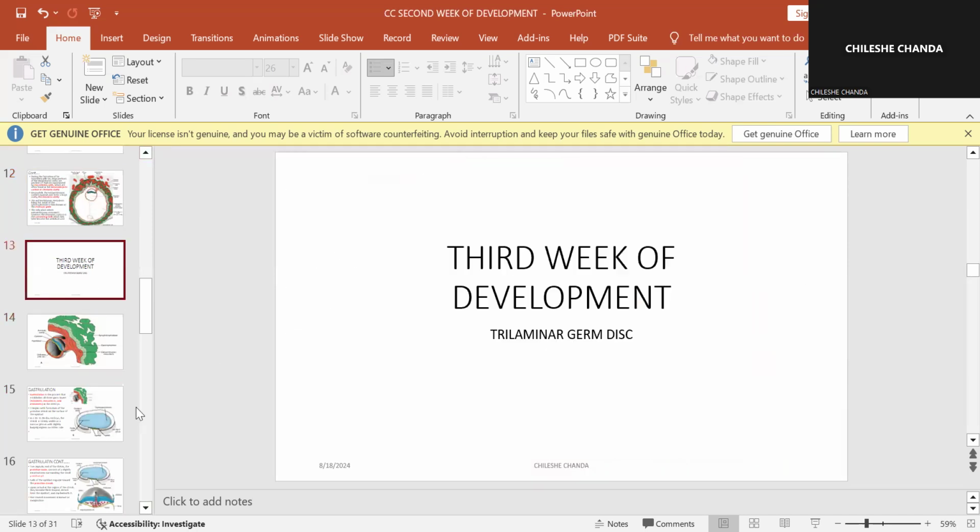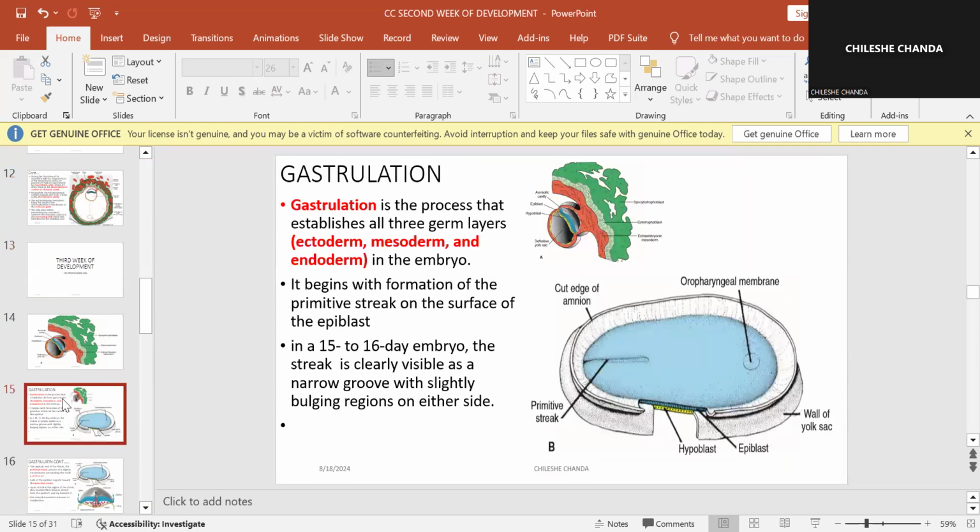Now we look at the third week, okay? The third week of development. In the third week of development, the main thing that happens there is what is known as gastrulation. Gastrulation is where there is establishment of the three germ layers.